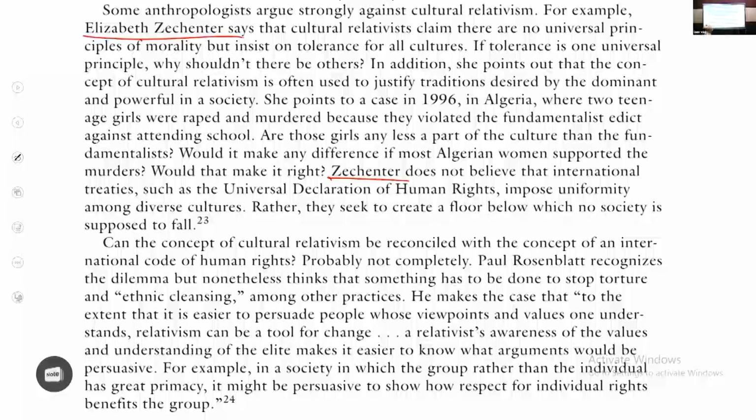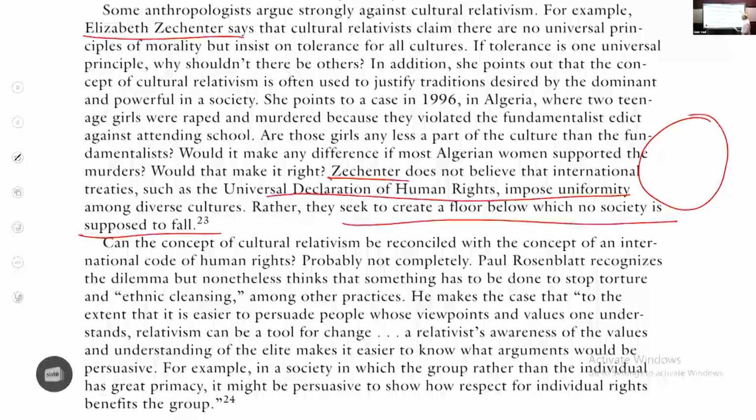So, what does Elizabeth Zechenter finally conclude? She is saying that the Universal Declaration of Human Rights does not impose uniformity. Rather, it is a floor below which no society is supposed to fall. So, within the broad framework of human rights, you can have cultural relativism. But you cannot say it if something is violating human rights.